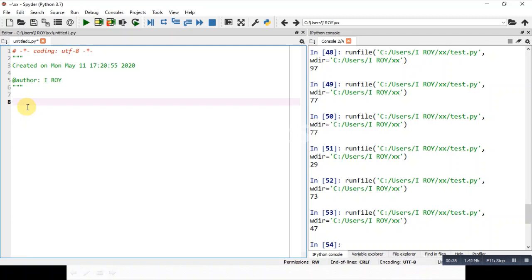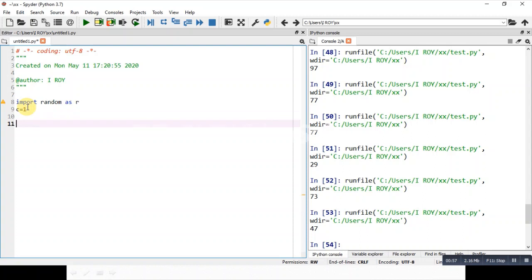So let's start it. First we will write import random as r, or you can use any other variable name. Then I'm using a variable, say c is equal to 1. This is the counter that is used. Afterwards, I will use a while loop. I don't know how far this loop will be executed. So while true, this is the loop used here. So this is an infinite loop.